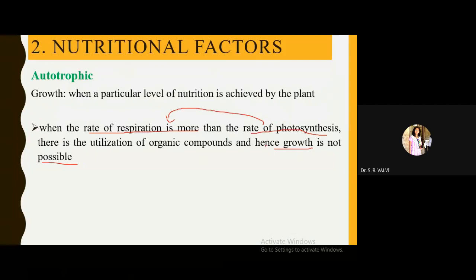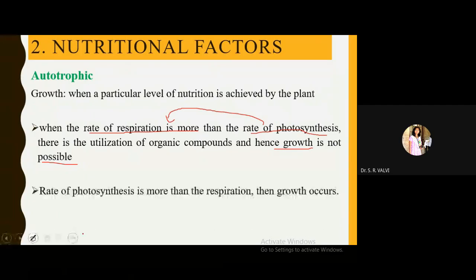So which process should be more and which should be less? For proper growth, the photosynthesis rate must be more. See my next sentence: the photosynthesis should be more than the respiration, then growth will occur. If respiration is more than photosynthesis, growth does not happen.